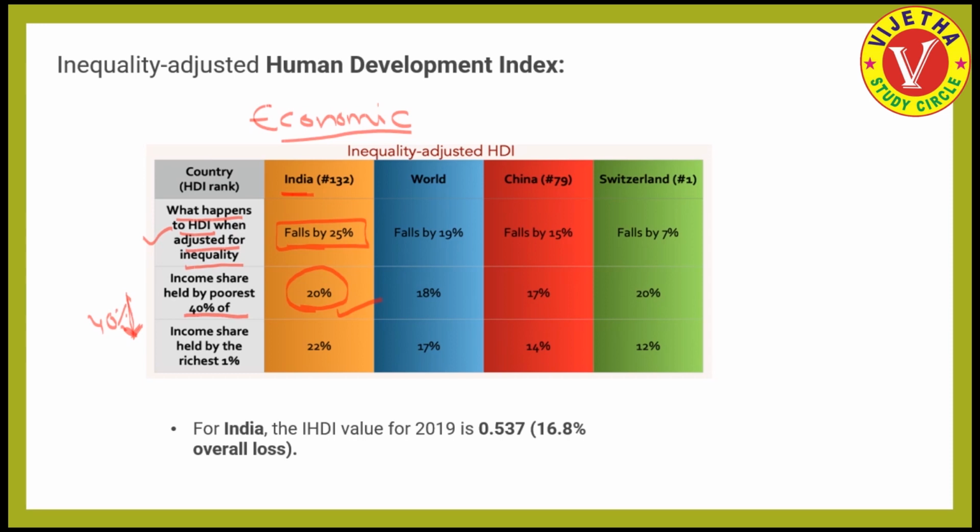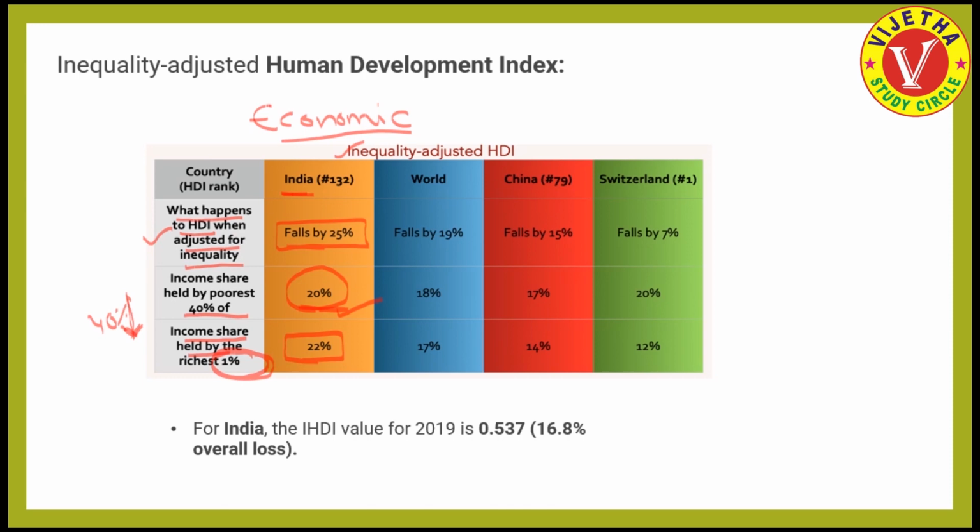But if we see the income share held by the richest 1%, only 1% of the population who are rich enough are actually holding 22% of the income in the country. So we can see how unequal we are from the economic perspective. The United Nations Development Program releases the Inequality Adjusted Human Development Index just to give this type of alert to all the nations. It is very important to erase this difference in the income holding capacity of the people also.